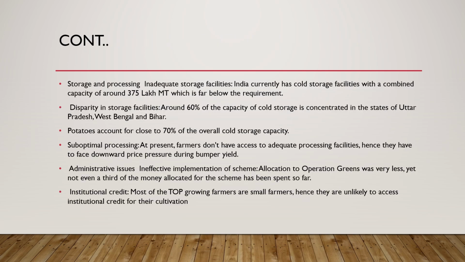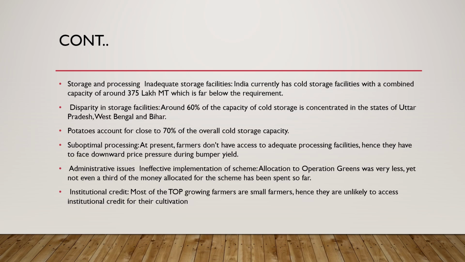Then we have storage and processing. Inadequate storage facilities: India currently has cold storage facilities with a combined capacity of around 375 lakh metric ton, which is far below the requirement. Disparity in storage facilities: around 60% of the capacity of the cold storage is concentrated in the states of UP, West Bengal, and Bihar. Also, potatoes account for close to 70% of the overall cold storage capacity. We have suboptimal processing. At present, farmers don't have access to adequate processing facilities, hence they have to face downward price pressure during bumper yield.